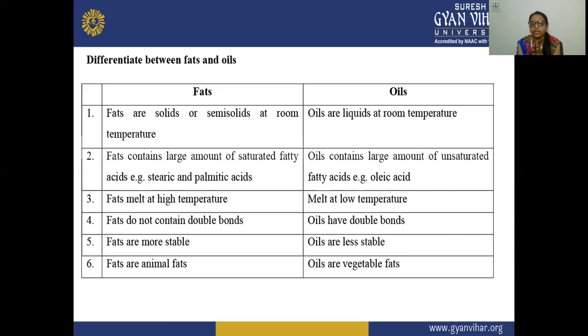Next, the fats contain a large amount of saturated fatty acids. That is why they are solid and semi-solid at room temperature. Oils contain a large amount of unsaturated fatty acids, that is oleic acid, and that is why they are liquid at room temperature.